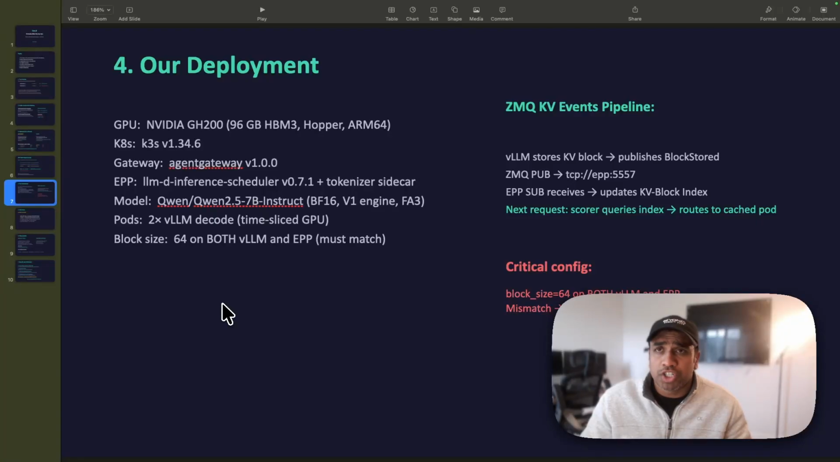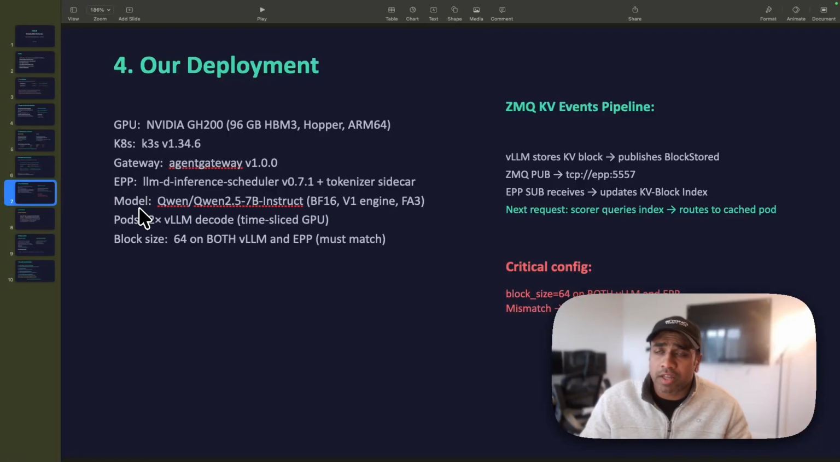Now, I have one GPU, an NVIDIA GH200 with 96 GB of HBM3, and the Kubernetes implementation is K3s. Then I have a gateway, which is the agent gateway on the llm-d side, and then I have the EPP, the llm-d inference scheduler.